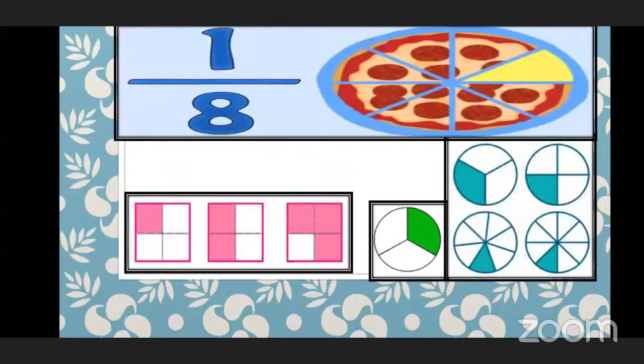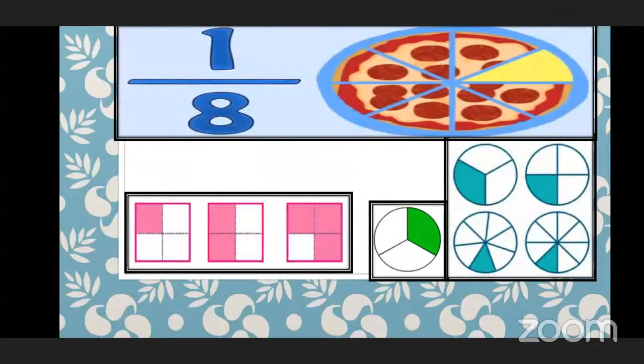Is that square divided into equal parts? These squares are divided into equal parts. Can you see the small squares over there in the big square? Yes, sir. How many equal parts are there in the square? 4. Okay, out of 4, in the first square, how many are colored?